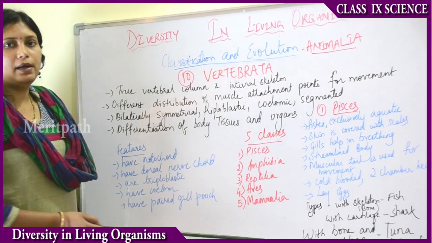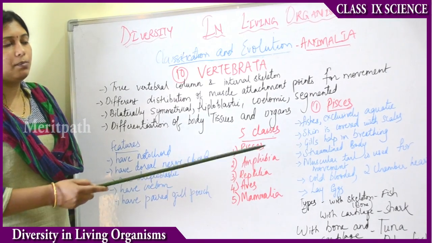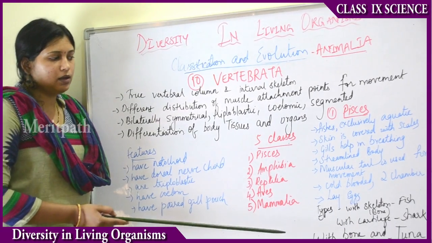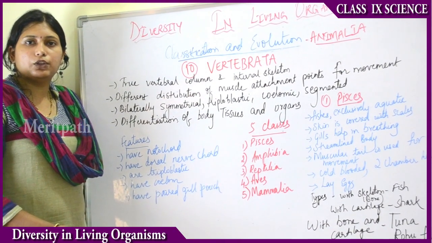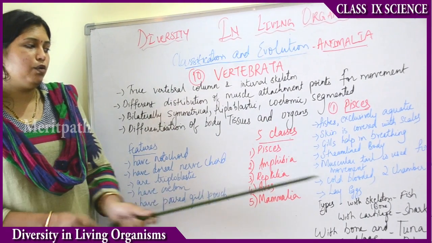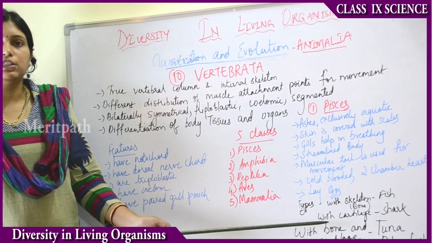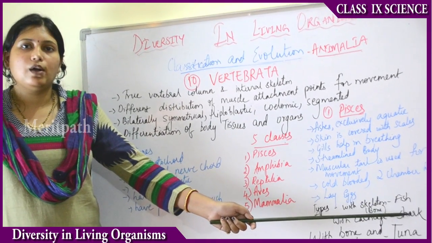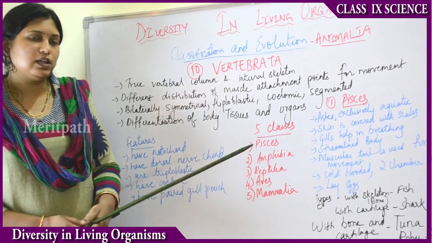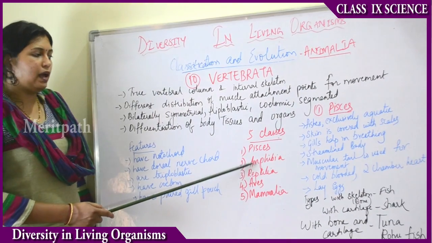Then they are cold-blooded animals, not like us warm-blooded, because they live in water. Then they have a 2-chambered heart. Human beings have a 4-chambered heart, whereas fishes have a 2-chambered heart. Then they lay eggs. They do not give birth to the young ones directly. First they lay eggs. Then if these species have their body made up of only bone or skeleton, these are called fishes. If the body is made up of cartilage, then it is called sharks. Then if their body is made up of both bone, skeleton and cartilage, such examples are tuna fishes and roe fishes. So let's move to the next topic called amphibians.